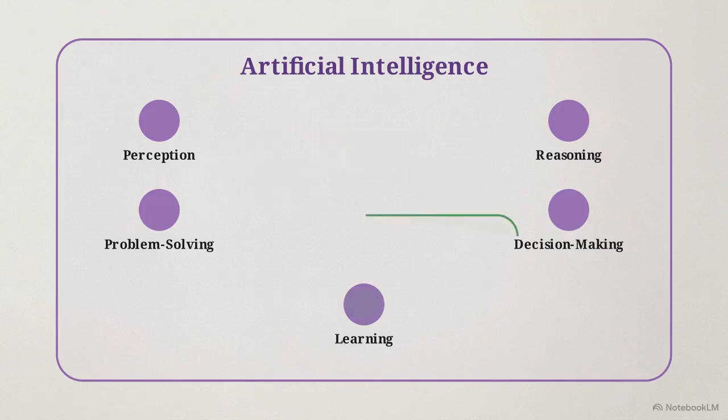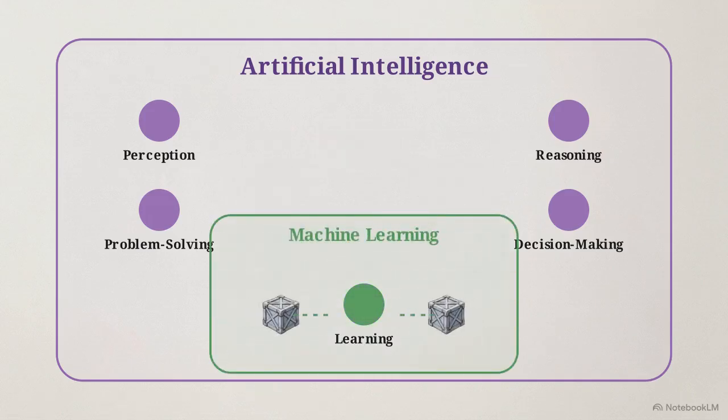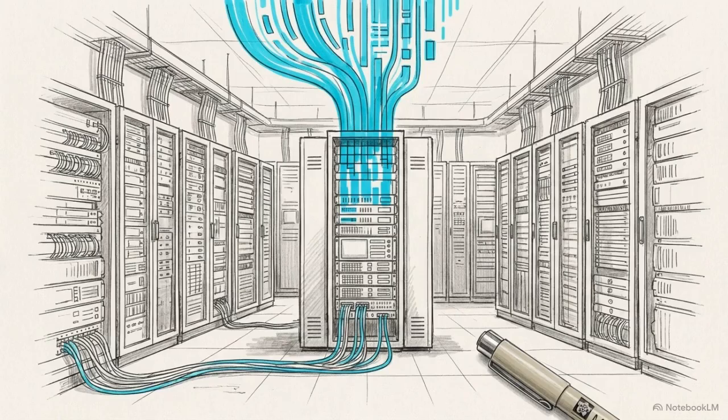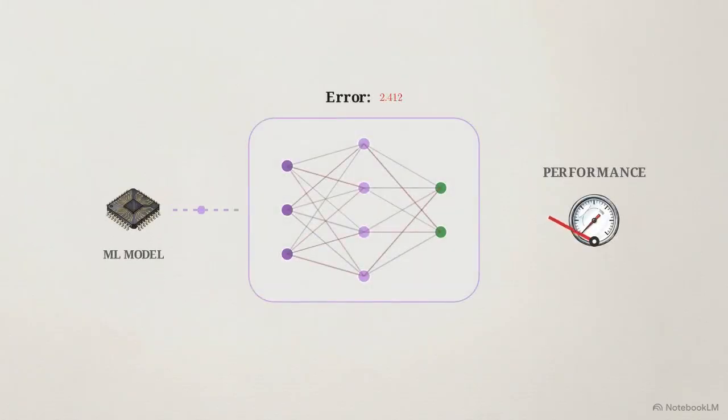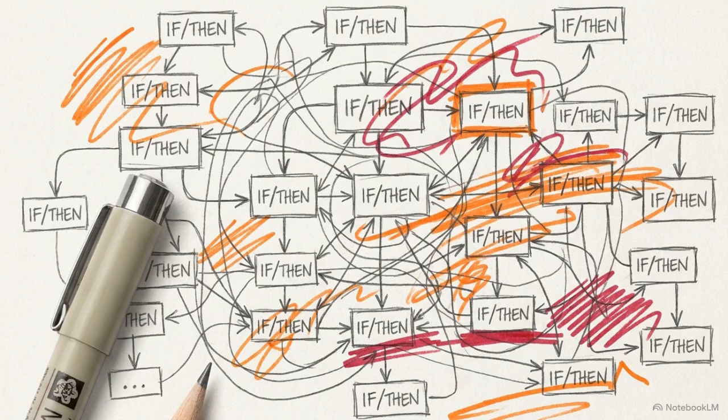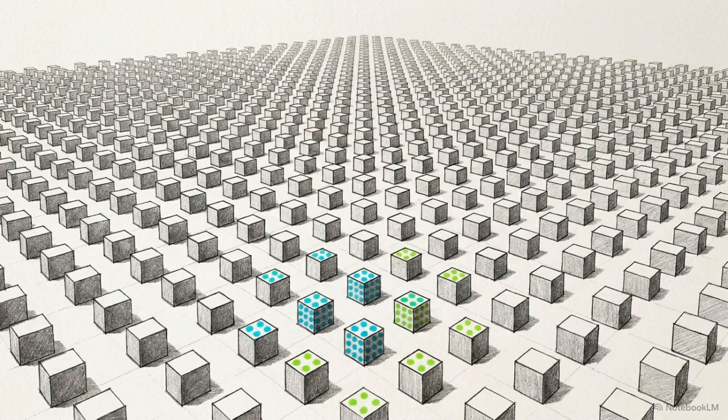But the crucial transition occurs when we stop hard-coding rules and enter machine learning. Machine learning is a specific subset of AI where systems are fed large training datasets. By processing this data, models iteratively adjust their internal mathematical parameters, allowing them to optimize their performance on a given task without explicit programming. If you attempt to write static if-then rules for millions of edge cases, the architecture collapses under its own weight. Data-driven discovery provides the necessary scale for intelligent systems.